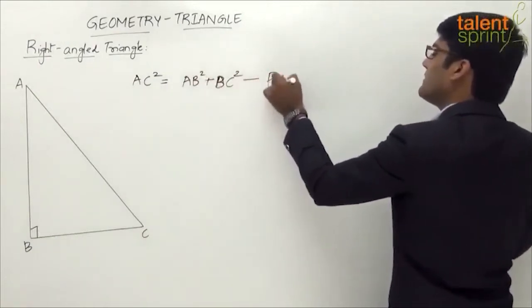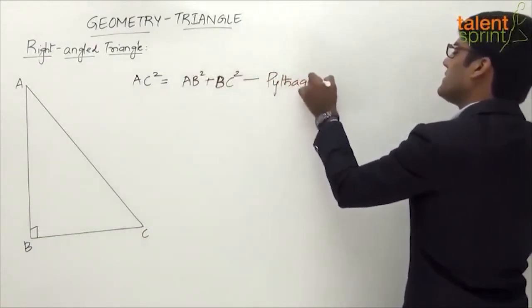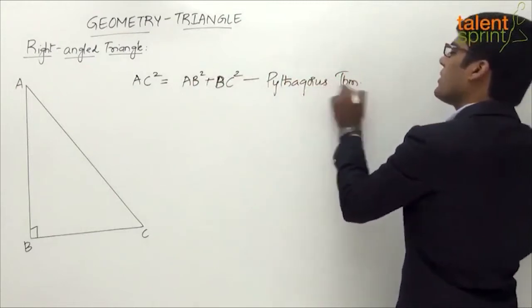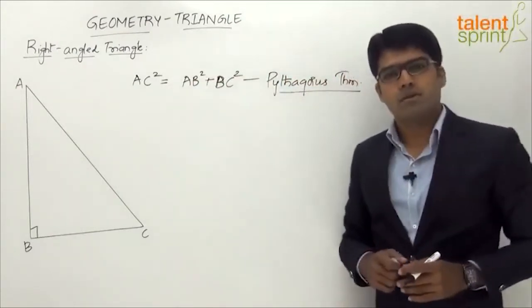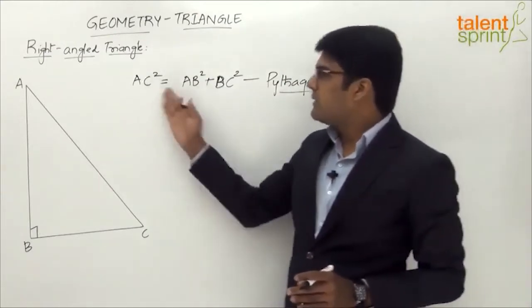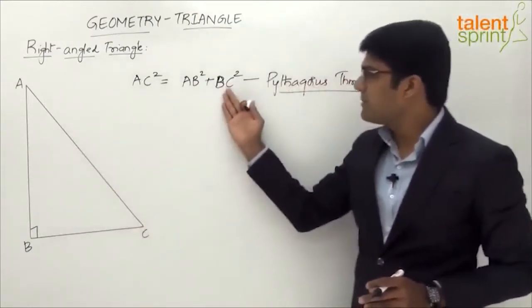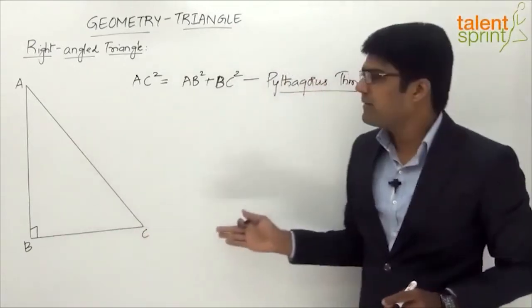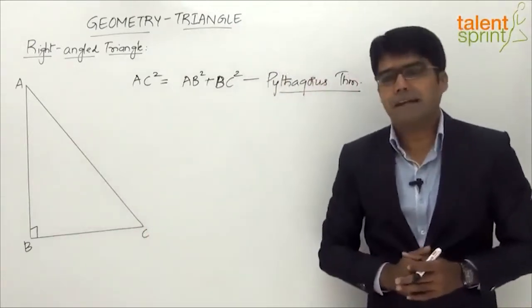This is the Pythagoras theorem, which is one of the most important fundamental concepts or pillars of geometry, right? So AC square, that is hypotenuse square, equals AB square, perpendicular square, plus BC square, the base square, right? So this holds true for a right angle triangle.